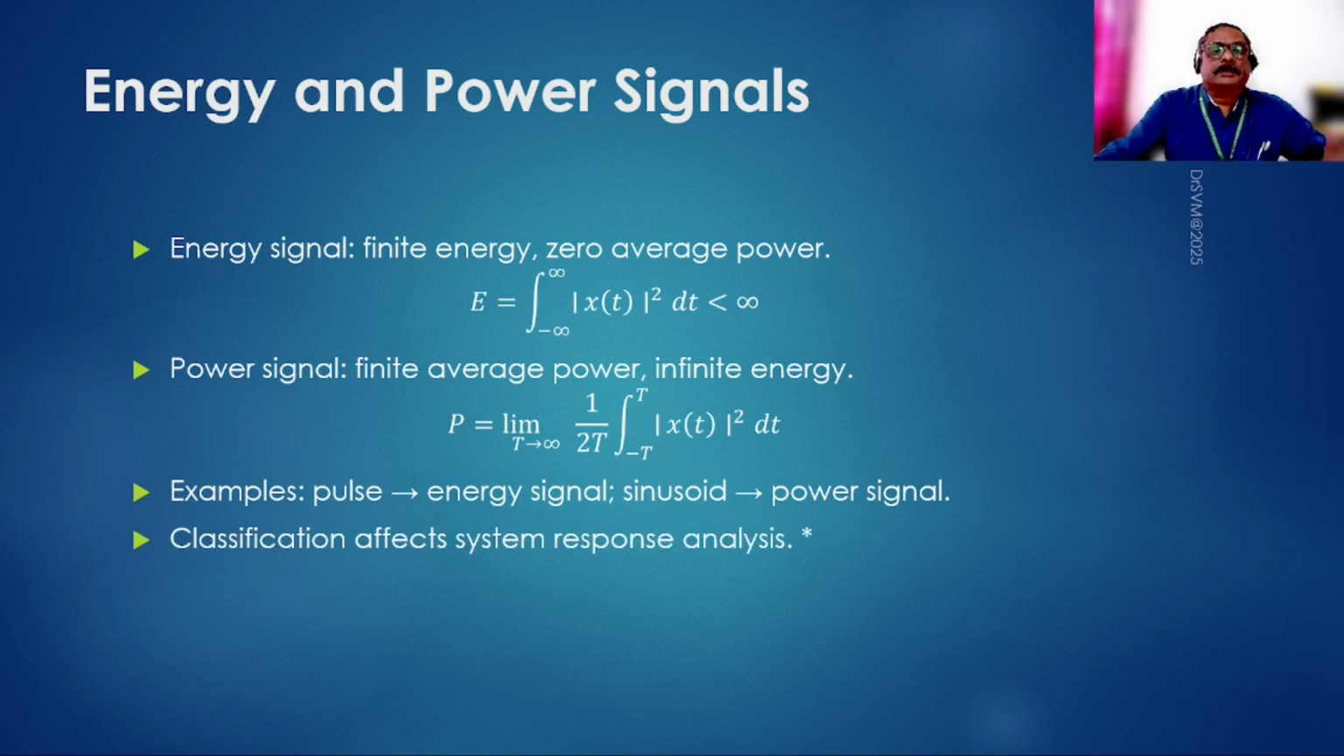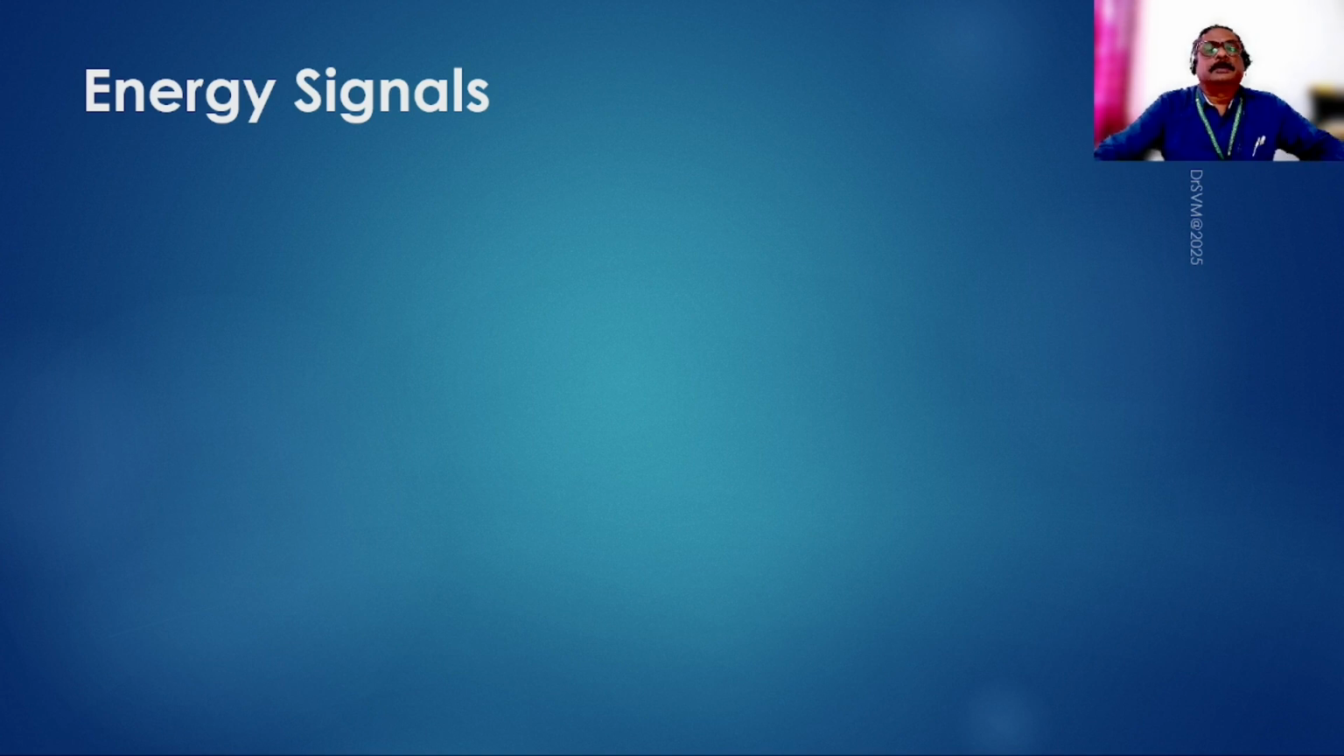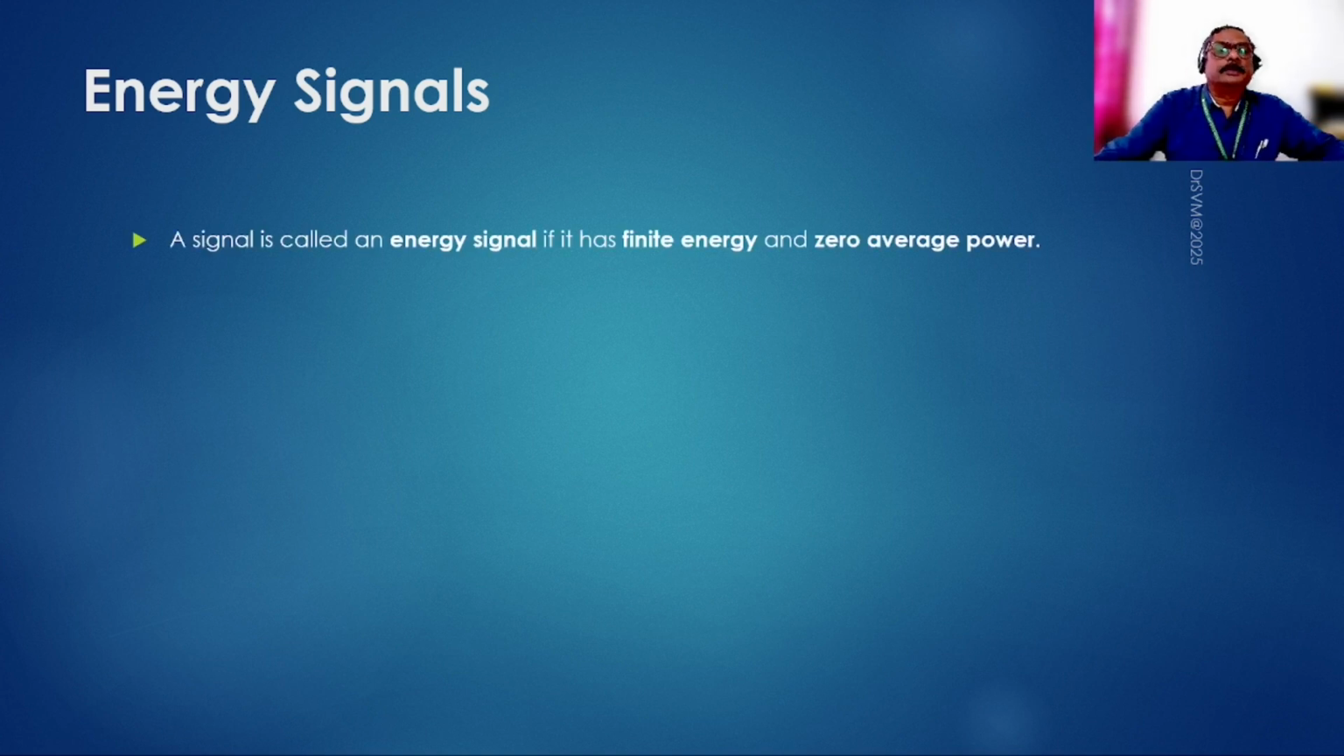So the classification, whether it is an energy signal or a power signal, affects the system response analysis. When we are working with an energy signal, we have to do it in one way. If it is a power signal, then the system analysis has to be done in the other way. So let's get into detail. A little confusing. To make it clearer, let's look at what an energy signal is.